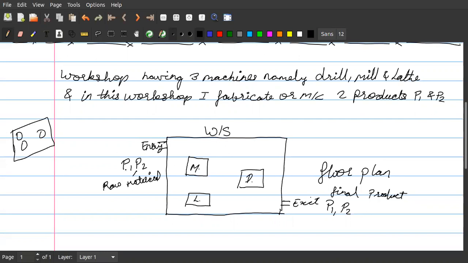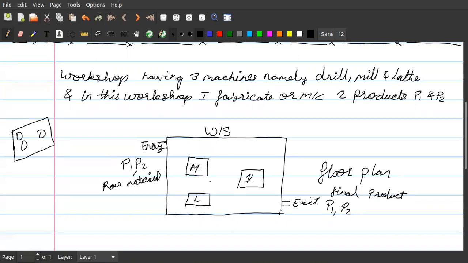One product, P1, is going through all the three machines. The other product is also going through all the three machines. Okay, is it understood now? Yes, sir. Clear, students? Any doubts? No, sir.